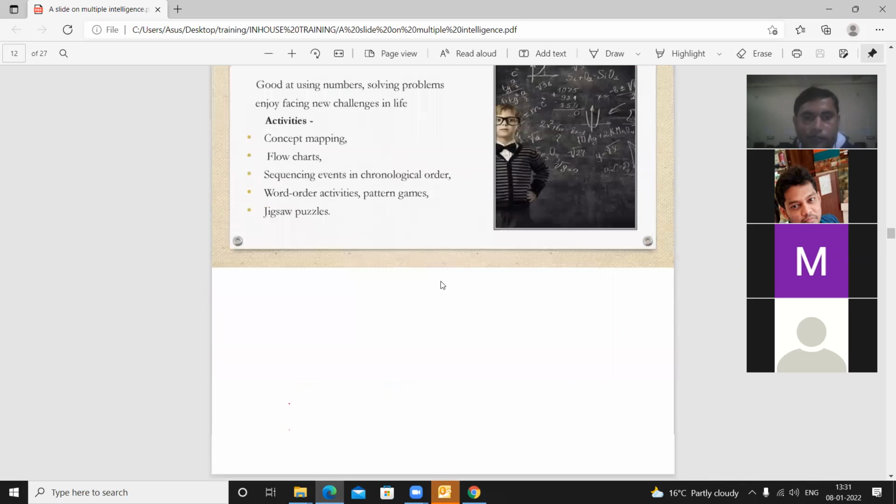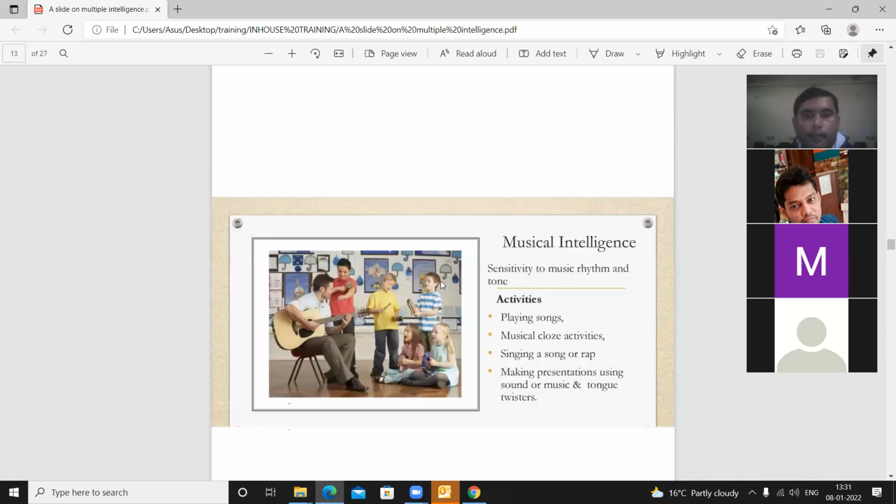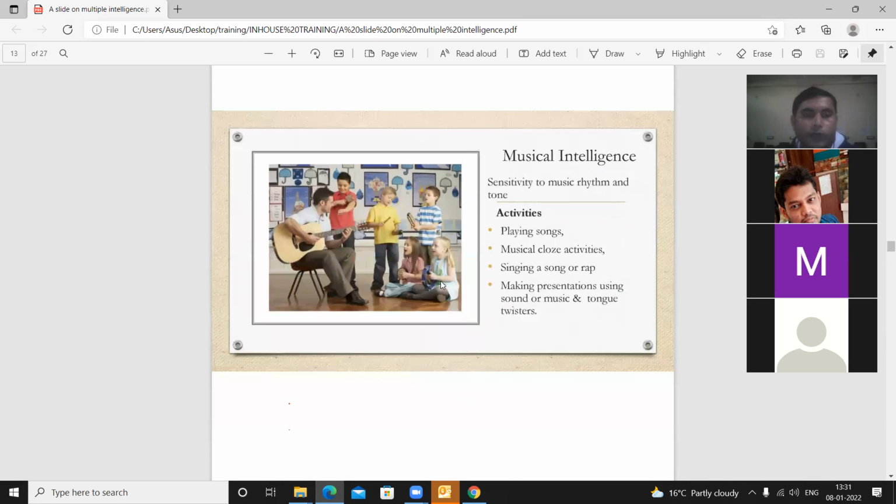The next one is musical intelligence. Here you can see those who have musical intelligence, sensitivity to music, rhythms and tones. So they will be interested in playing songs, musical classroom activities, singing a song, a rap, making participations using sounds or music, and tongue twisters. So these types of activity they will be interested in.